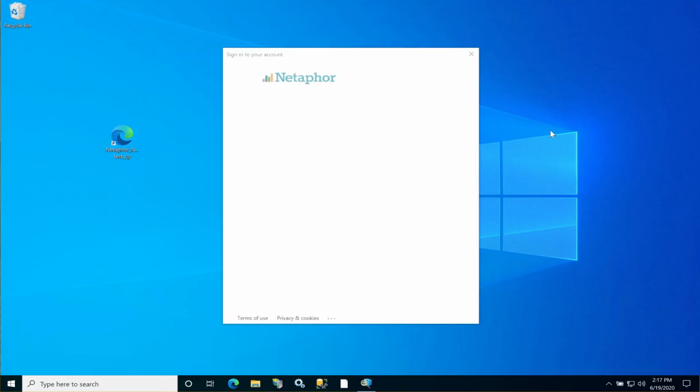And the first thing it does is going to ask you to log in. Now, the first time you log in, it'll come up and you'll get to use your account. You'll sign in here with your email address that you provided to us. Okay, and enter your password.